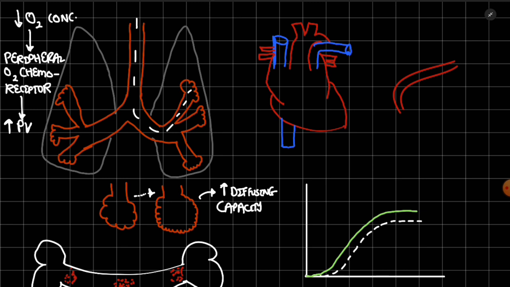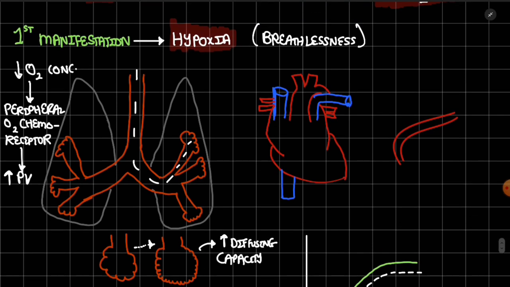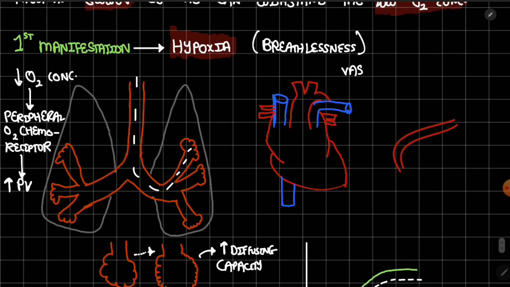Now talking about the heart. We talked about the lungs and the alveoli; now we will talk about the heart. Due to low O2 concentration and increased CO2 concentration in the body, the vasomotor center is stimulated.